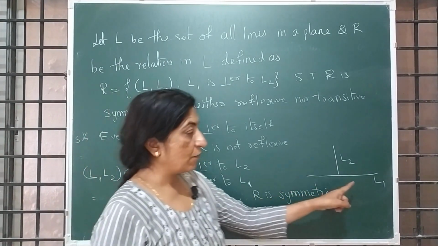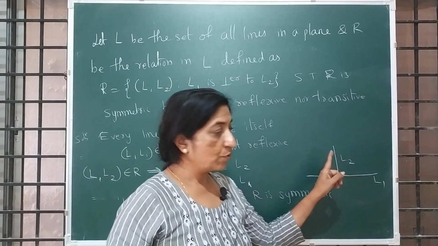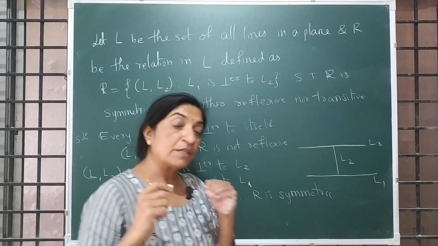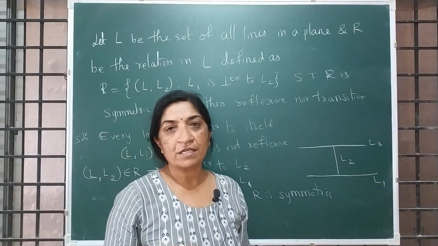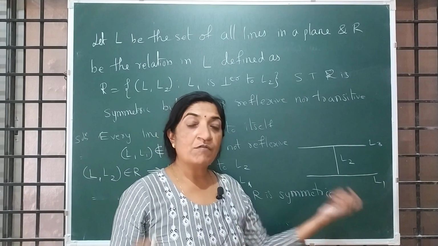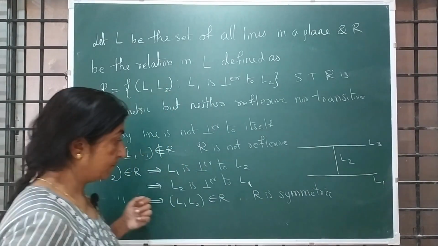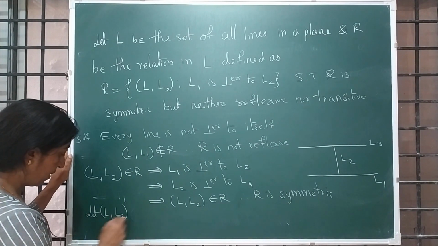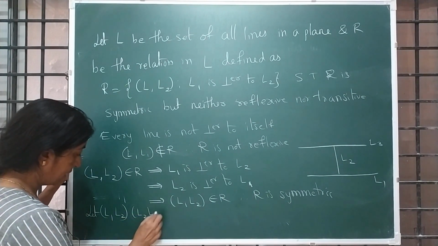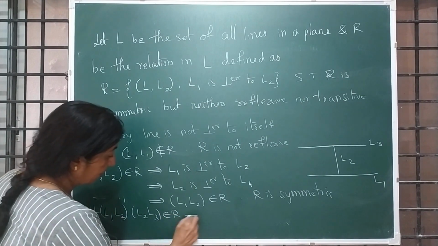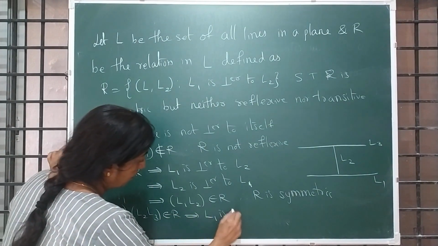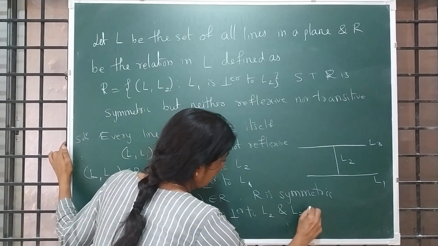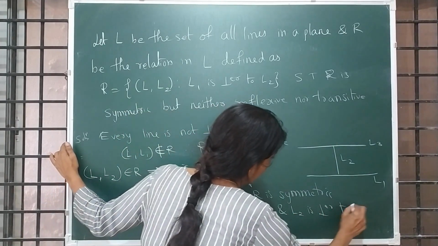Next, L1 is perpendicular to L2, L2 is perpendicular to L3. Now my question is, is L1 perpendicular to L3? No. See the figure. L1 is parallel to L3. Let L1 comma L2, L2 comma L3 belong to R. The meaning is L1 is perpendicular to L2 and L2 is perpendicular to L3.